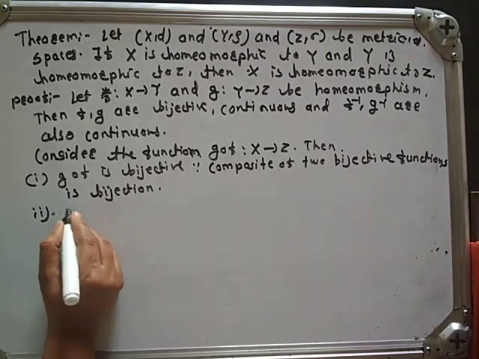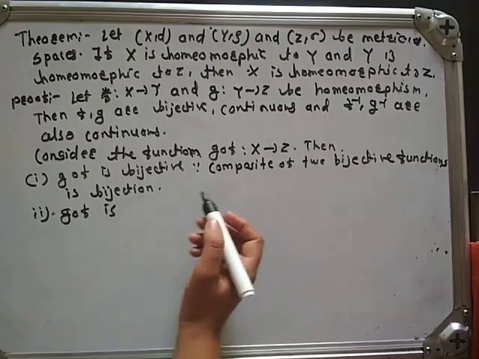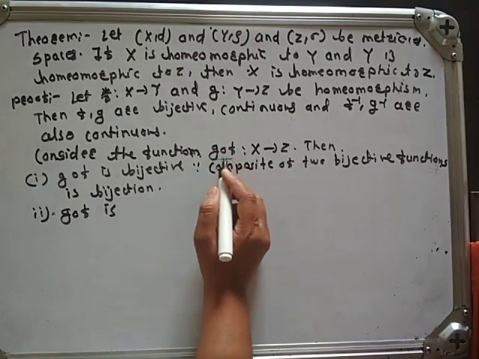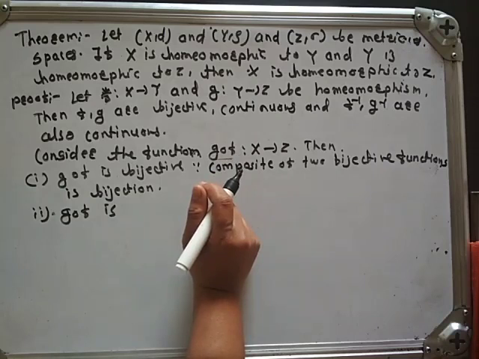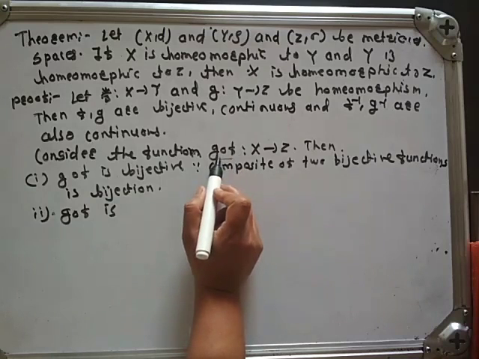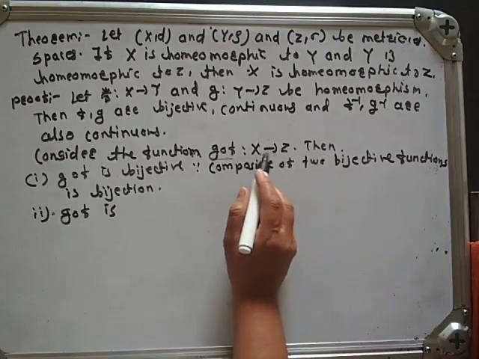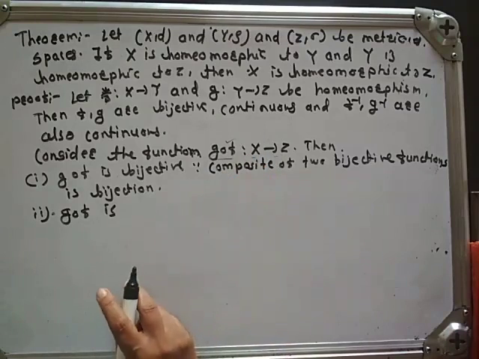Second, we have to show that this G composite F function, from X to Z, is a homeomorphism.